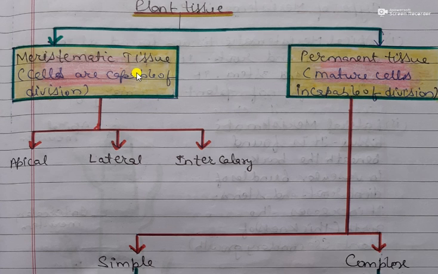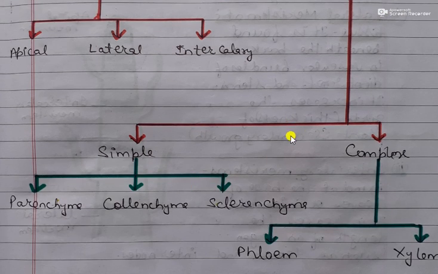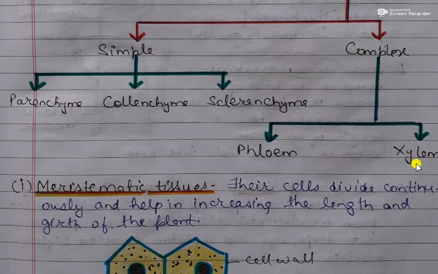Now meristematic tissue is of further three types: apical meristematic tissue, lateral meristematic tissue and intercalary meristematic tissue. Permanent tissue is of two types: simple tissue and complex tissue. Simple tissue is divided into parenchyma, collenchyma and sclerenchyma, whereas complex permanent tissue comprises xylem and phloem.